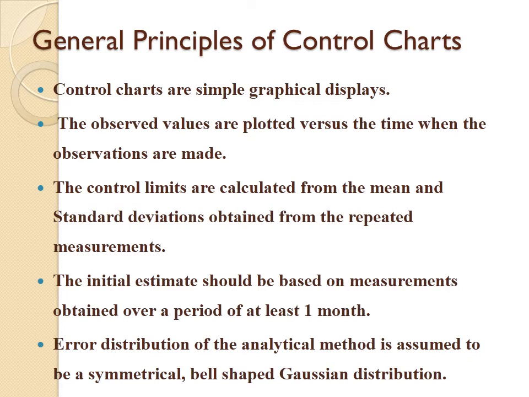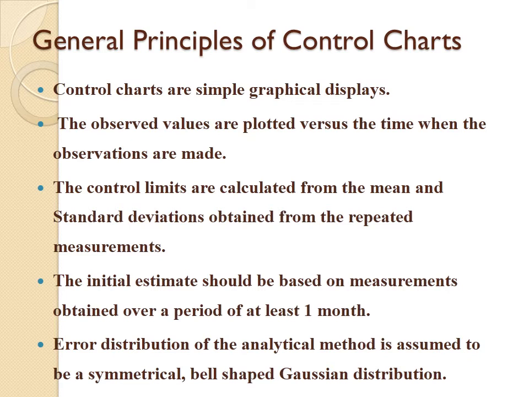The error distribution of the analytical method is assumed to be a symmetrical bell-shaped Gaussian distribution. So suppose we have purchased a control material, we will run it for the various analytes like glucose, urea, creatinine, ALP, ALT, AST, total bilirubin, direct bilirubin for 20 days, and then we will calculate the laboratory mean and laboratory SD for each and every analyte. I have shown you the calculation process in the previous class.